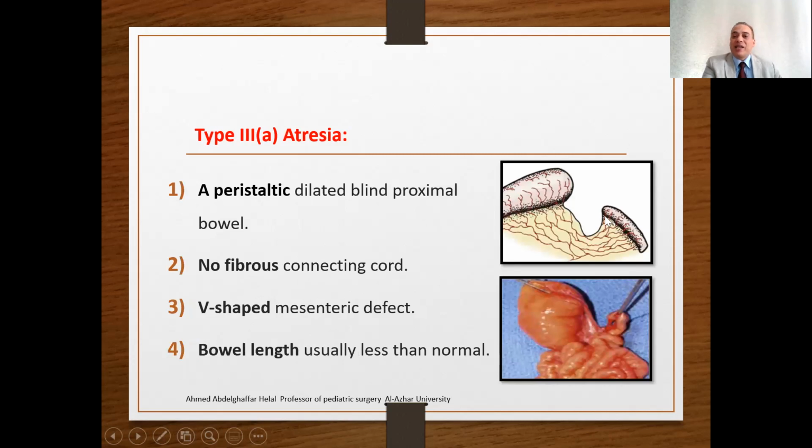In type 3 atresia, there is a gap separating the proximal dilated part from the distal part with no fibrous cord, and there is what is called a V-shaped mesenteric defect. Dilated proximal, distal atretic, with a V-shaped mesenteric defect. The bowel length defect equals the length of this defect.